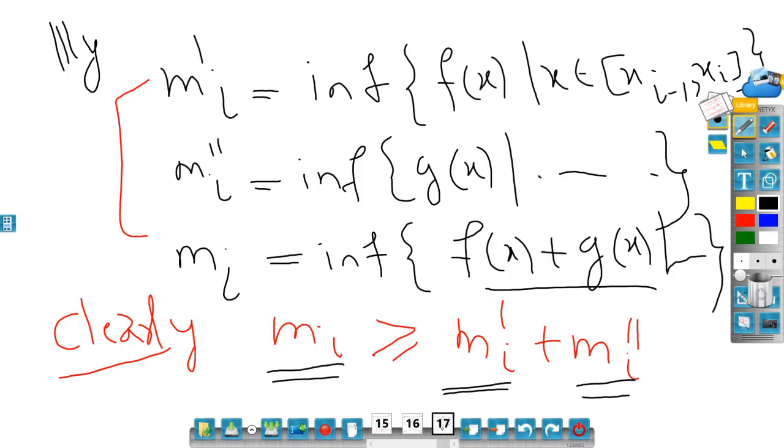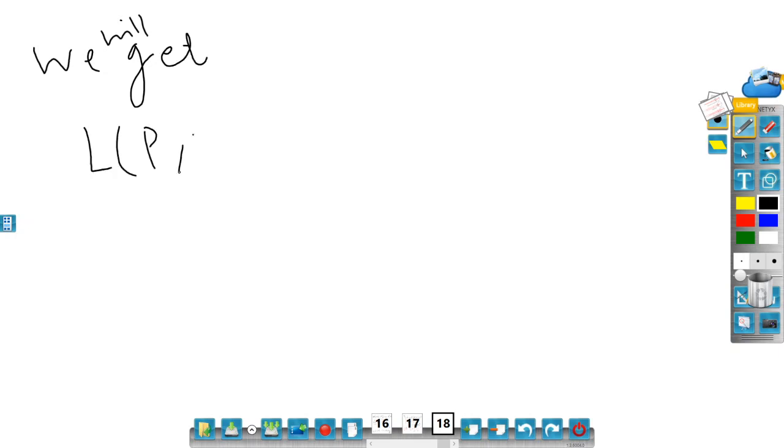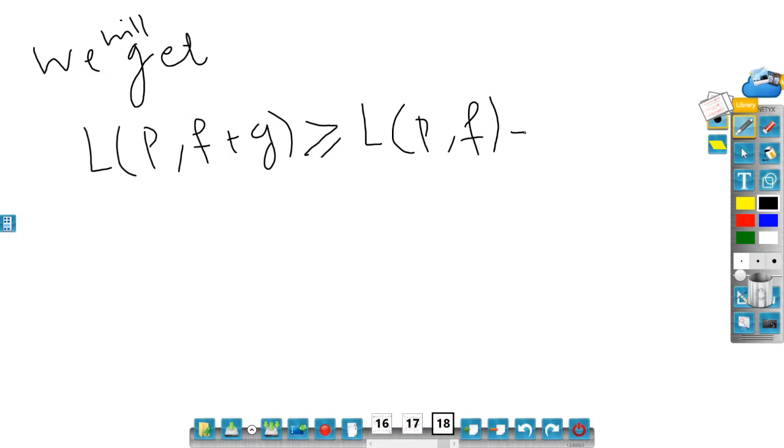So now I am not writing the in-between line. So what we will get is as follows: L(P, f+g) is greater than or equal to L(P,f) plus L(P,g).